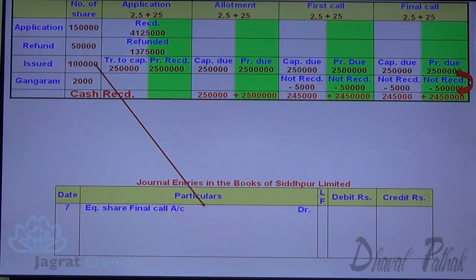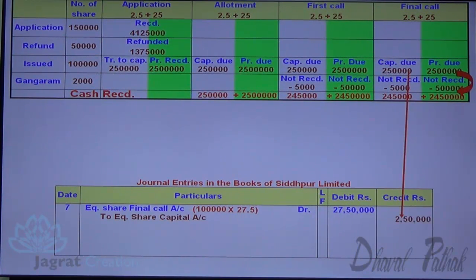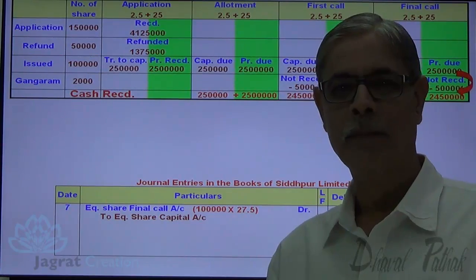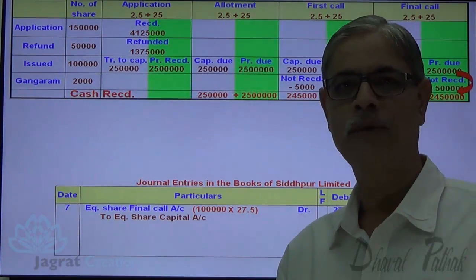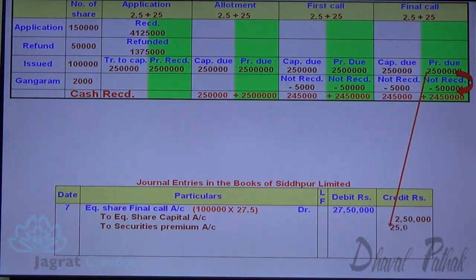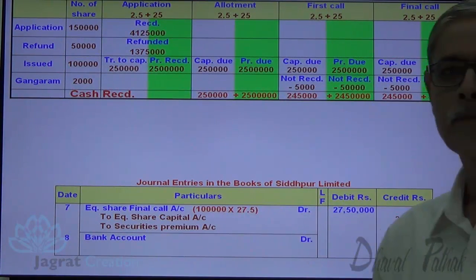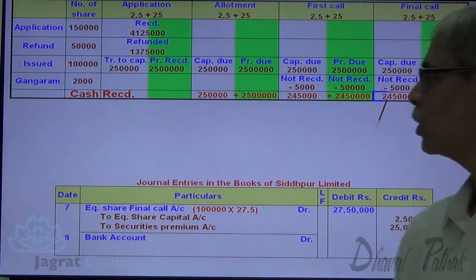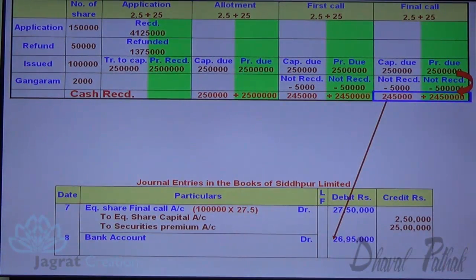Amount due on final call: equity share final call account debit, to equity share capital account with capital element, and security premium account will be credited with the premium that falls due with final call. Now I have received an amount less by 55,000. So bank account debit 26,95,000 to final call account credit 26,95,000.